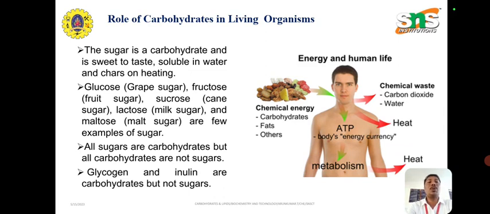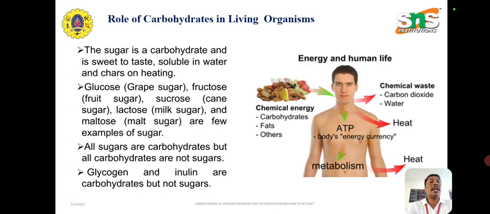Glucose, grape sugar; fructose, fruit sugar; sucrose, cane sugar; lactose, milk sugar; and maltose, malt sugar are a few examples of sugars. All sugars are carbohydrates, but all carbohydrates are not sugars. Glycogen and inulin are carbohydrates, but are not sugars.